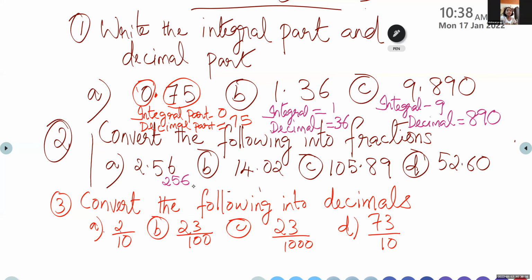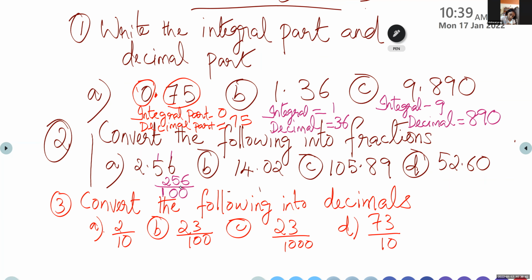And we have to write the denominator. Count the number of decimal places. Here 1 and 2. So what is the denominator? Ma'am, after 1, you have to place how many zeros? That is equal to the number of decimal places. So what's the denominator, children, here for question number A? 100. Very good. 100.